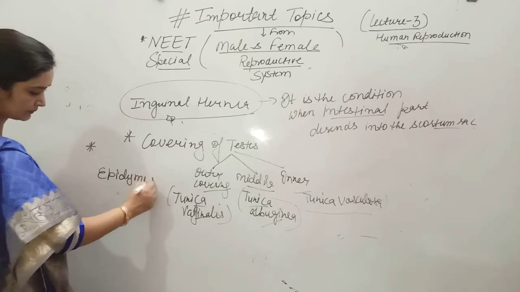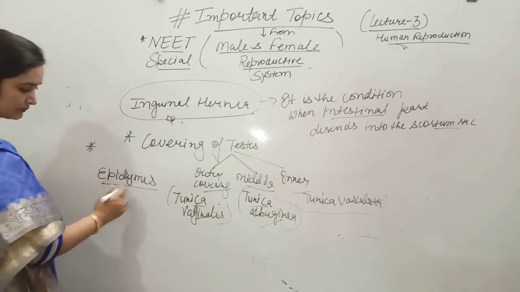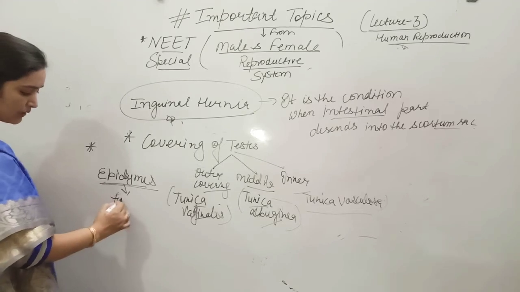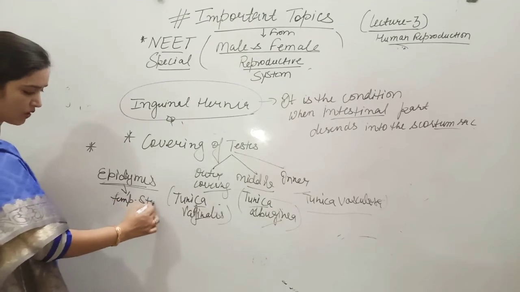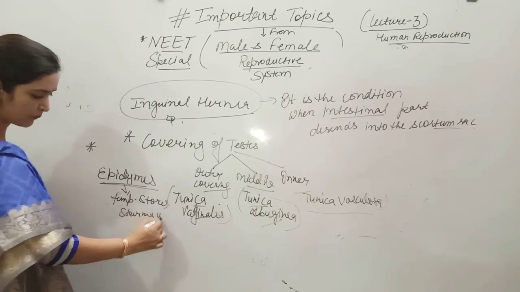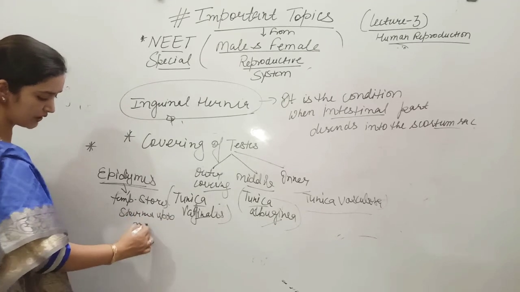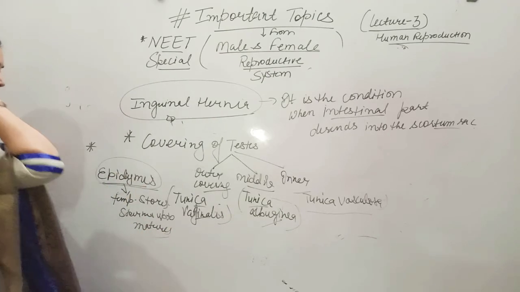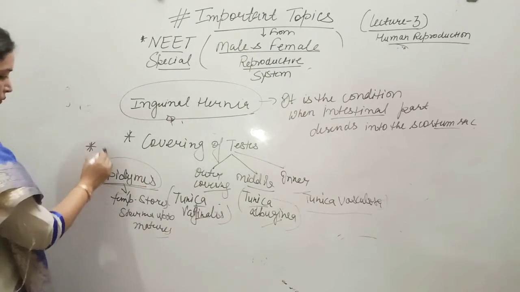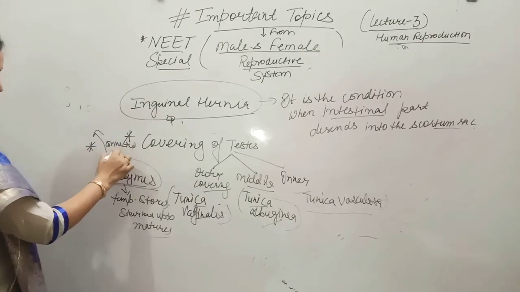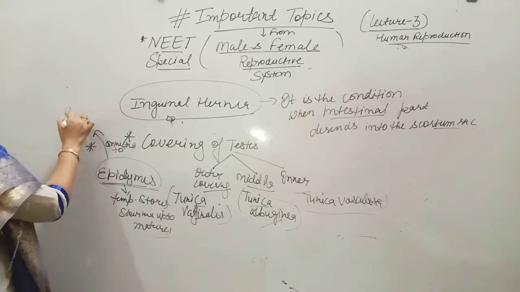Epididymis. This epididymis is very important. It temporarily stores sperms up to maturity. Maturity तक ये sperms को temporarily अपने पास रखता है. This epididymis is connected to rete testis.